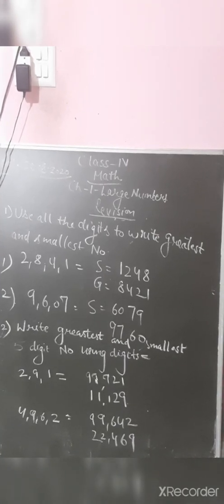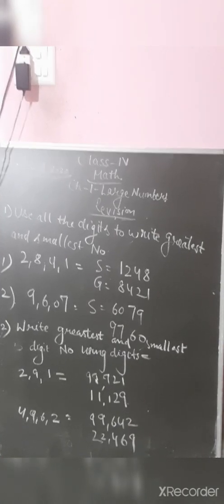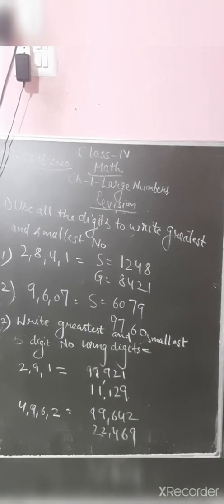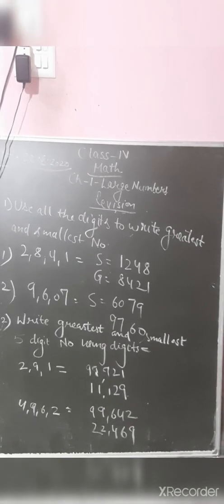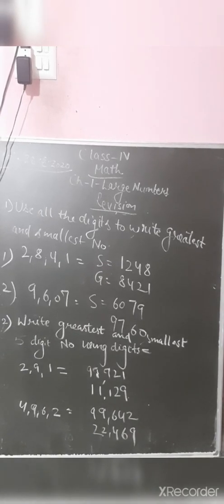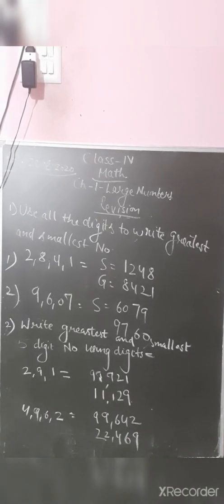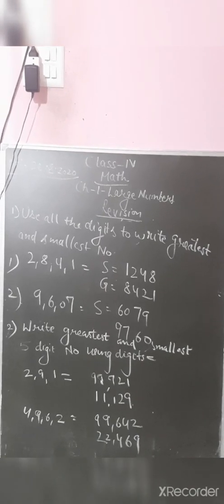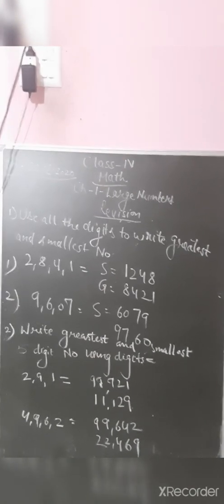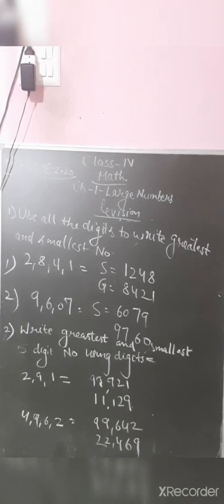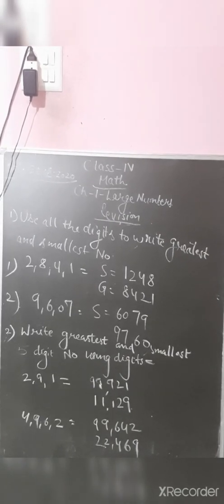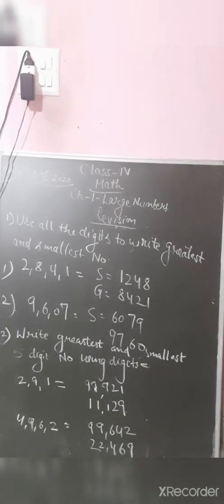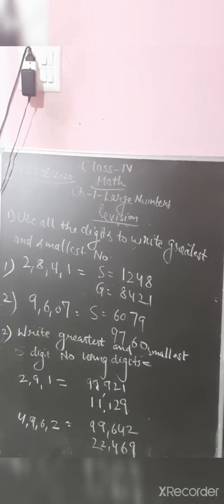Now the second thing is to write the greatest and smallest number using some of the digits. You have to write a 5-digit number, but 3 digits are given, like 291. So what we can do is repeat the digits. If you have to write the greatest and smallest 5-digit number, I think all of you know that 9 is the greatest digit, so we repeat 9. If you add 99, then it will be the greatest.